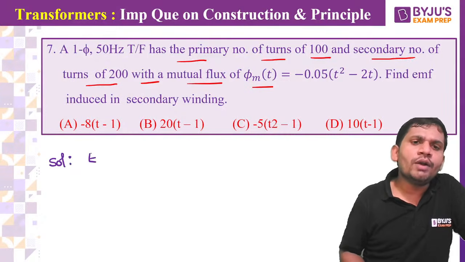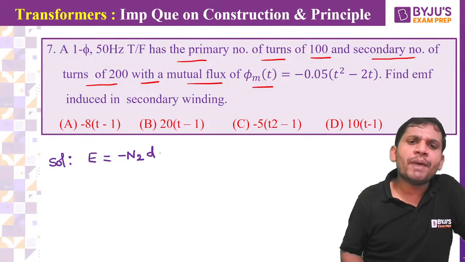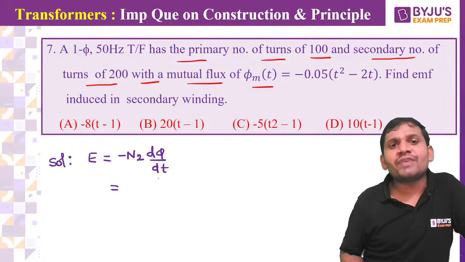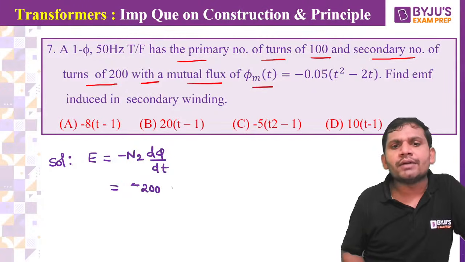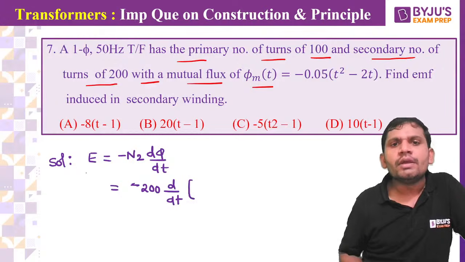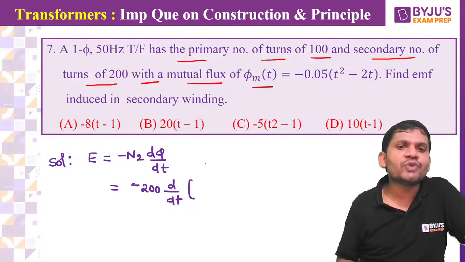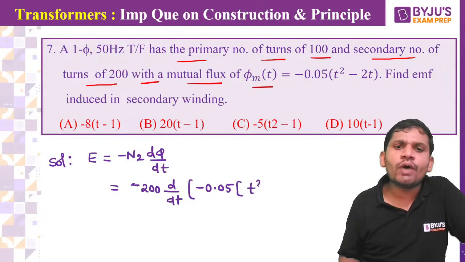Yes, E equals minus N2 into d phi by dt. How many turns are given at the secondary? Secondary number of turns is 200. So d by dt of what is given, students? Minus 0.05 into t square minus 2t.